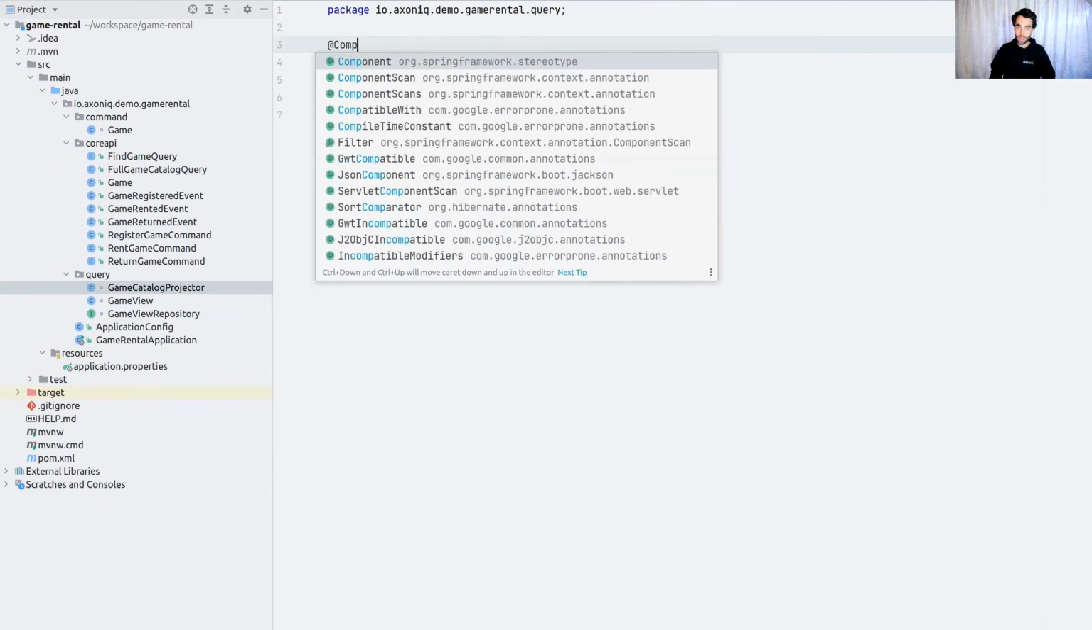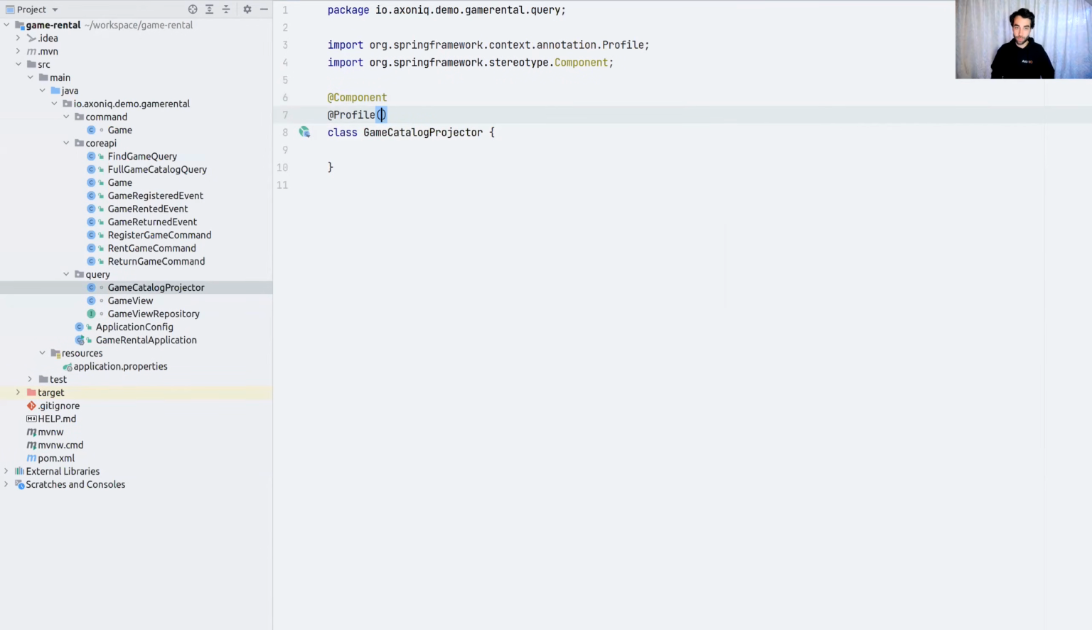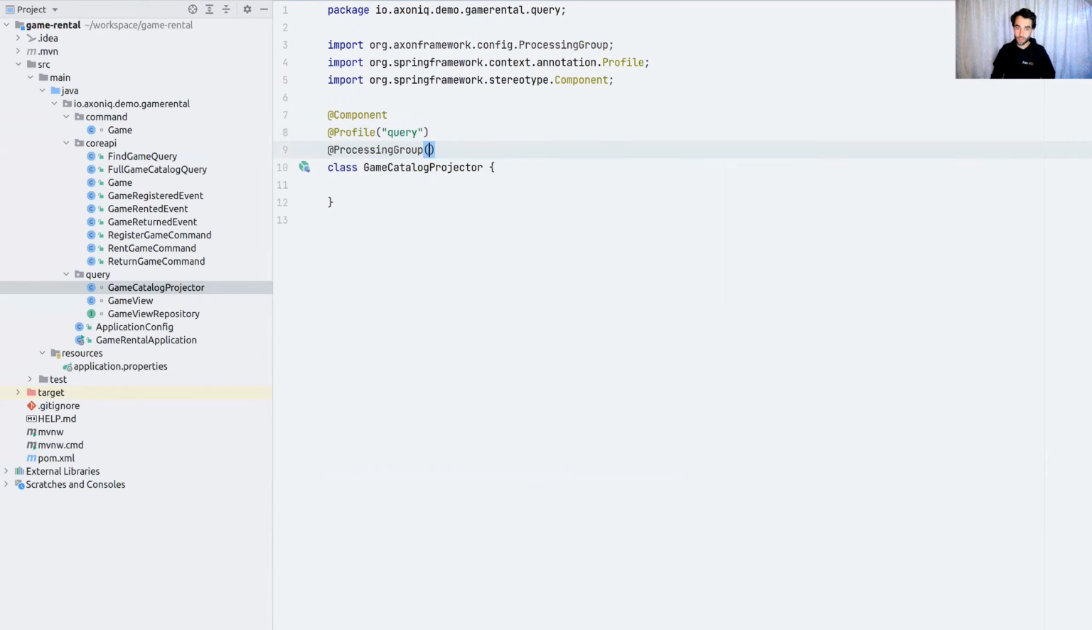I'm also going to make this a Spring component. The fact I'm doing this is because I'm in a Spring environment, and that combined with Axon will tell the framework, okay, I need to scan all your beans to see if they contain message handling functions so that I can register them to the right buses. So it simplifies our configuration even further. I also have the profile in here because this belongs to the query package. I'm introducing another specific from Axon. I'm going to make it a processing group called catalog.